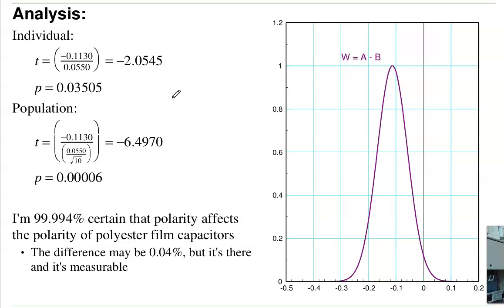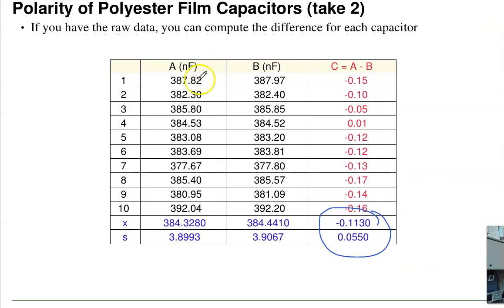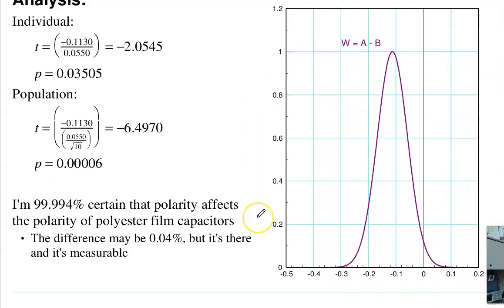Colloquial is, do I care? 2 nanofarads out of 380, that's 0.5%. I really don't care. But statistical significance means I can see it. This is also where how you analyze the data makes a difference. If I keep the actual data, I can analyze it a different way, take the difference in each capacitor, and see what the difference is. If I do it that way, I can see the difference. If I just look at the overall population's mean and standard deviation, no, I can't see the difference. I get actually different answers depending on how I analyze the data.